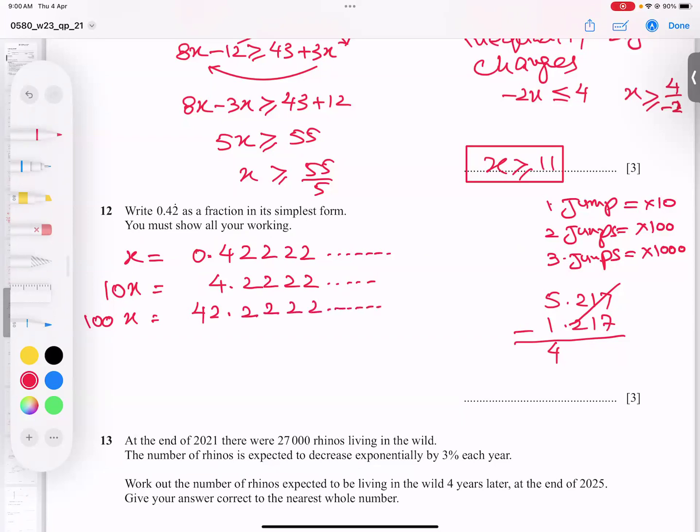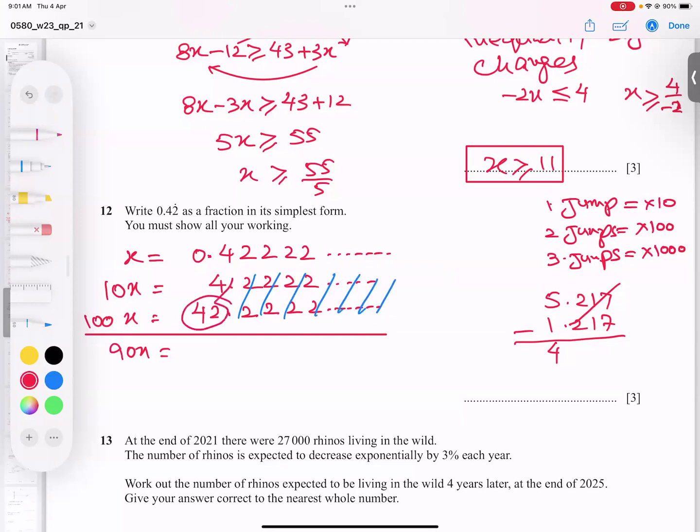You can ask me one question: sir, this 42 here, there were 3 2s, how did you get a 4? Because there are many 2s. So that is why I brought 1 2 here. I think the point is clear. Now I'm going to subtract them. And out of 100x, when I subtract 10x, I get 90x. And because these decimal numbers are all matching, they will cancel out.